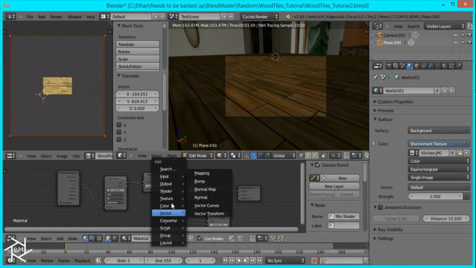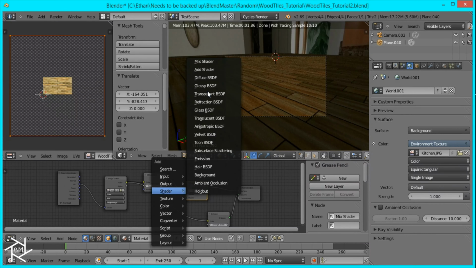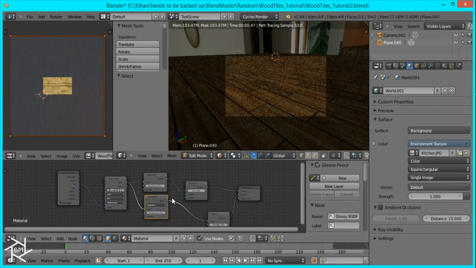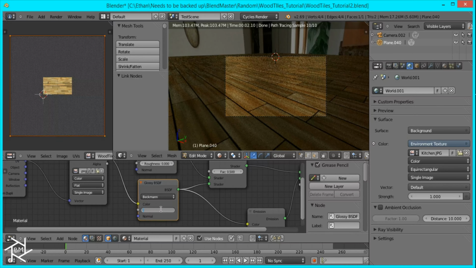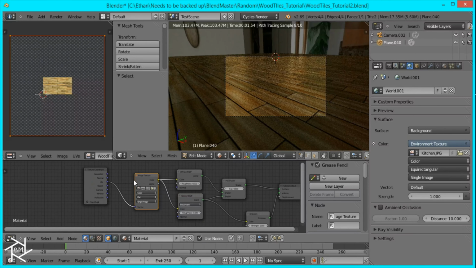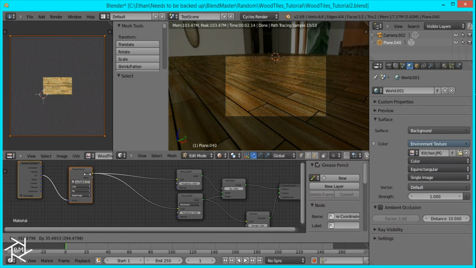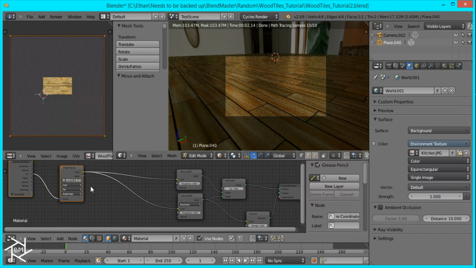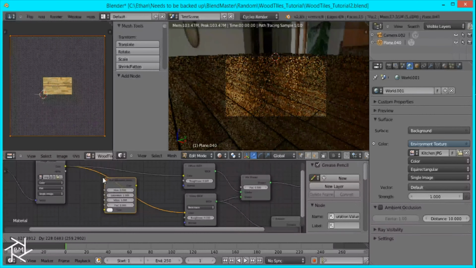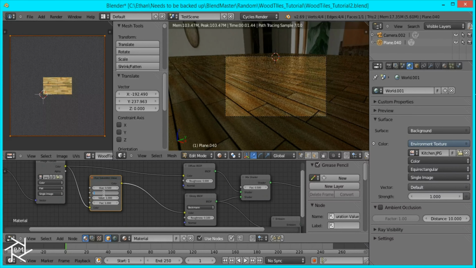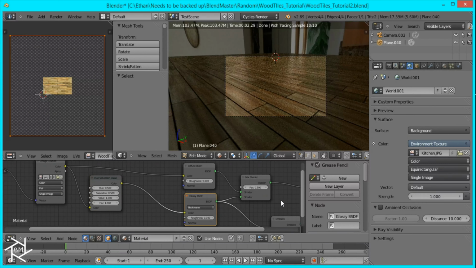I'm going to add a mix shader now and add a glossy shader, and I'll change this from 0.2 to 0.1, and I'm going to move back our image texture and the texture coordinates. I'm also going to add a Hue Saturation node and change the saturation from 1 to 0.5, and that's looking better.